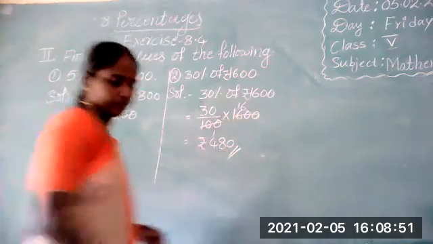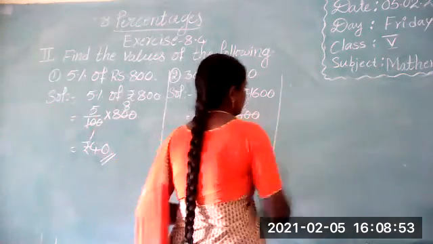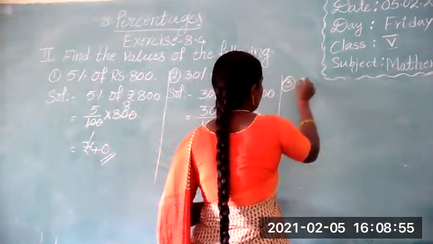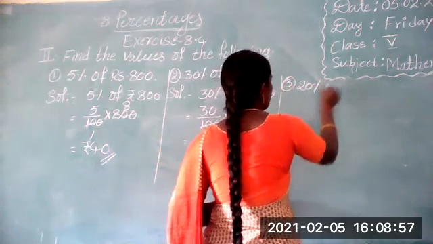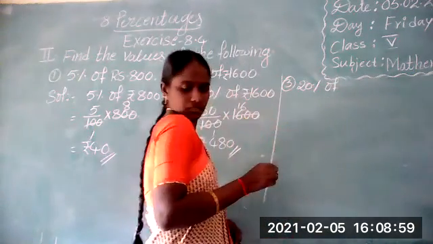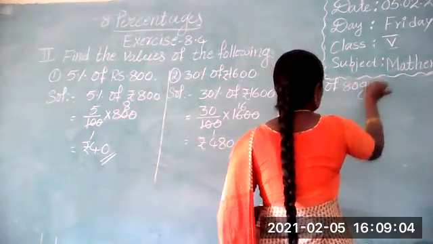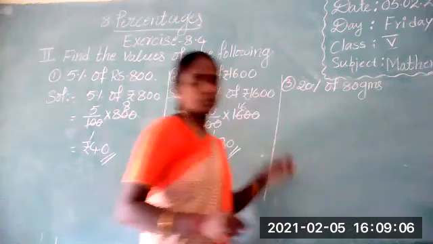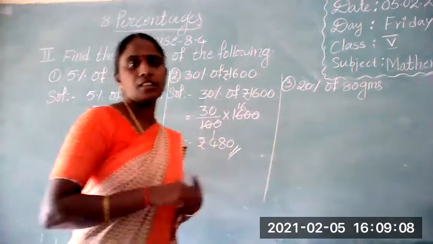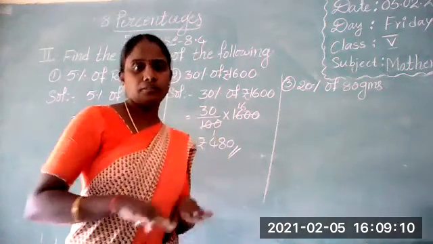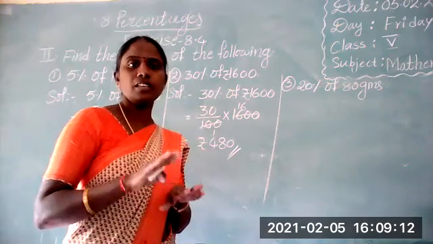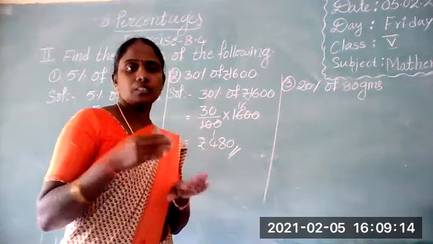Next, the third one. That is 20% of 80 grams. Now 20% is in percentage form; first write it in fraction form.